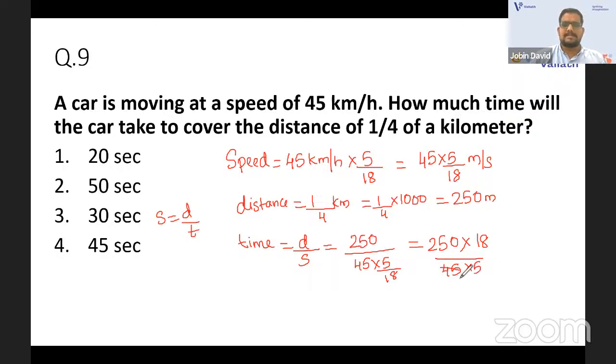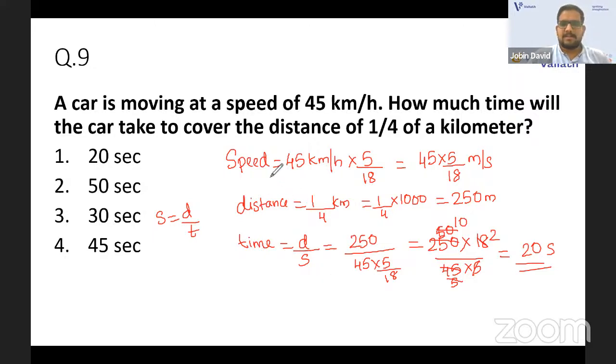Now you can just cancel it by 9. It will be 2, it will be 5. No, it is 50 there. 5 will cancel. It is 10 there. You'll get the answer as 20. 20 seconds. Yes, 20 seconds.